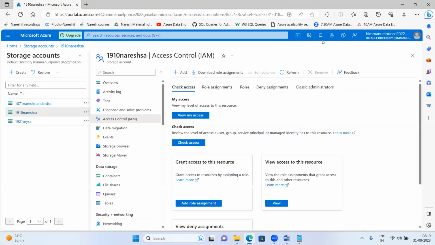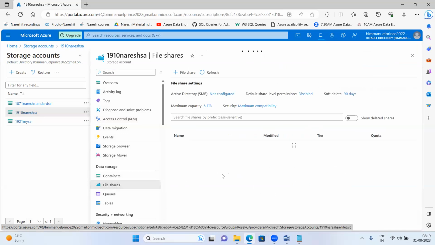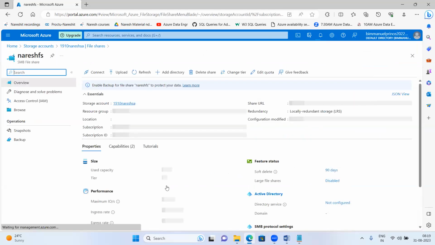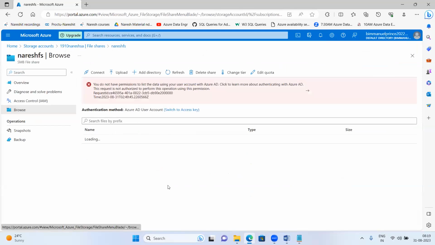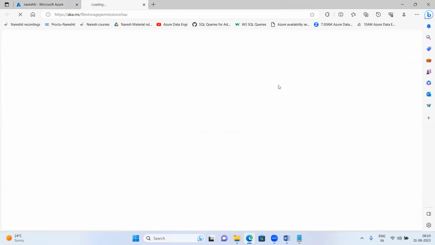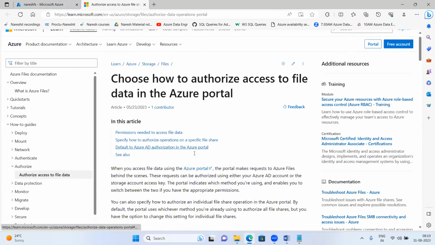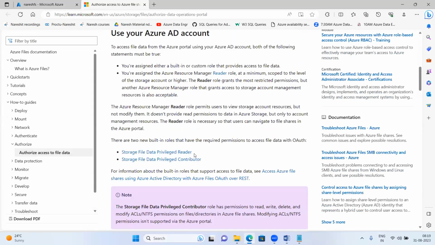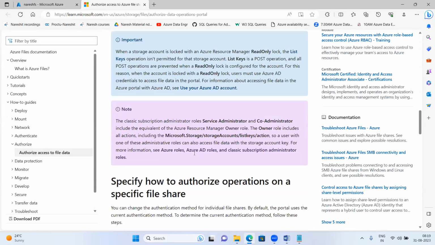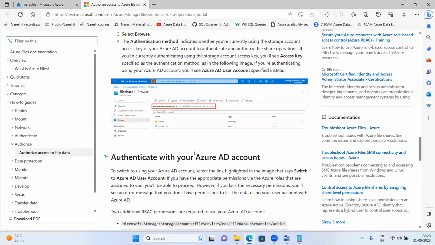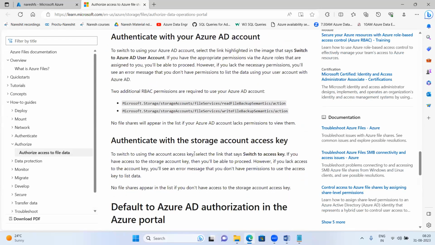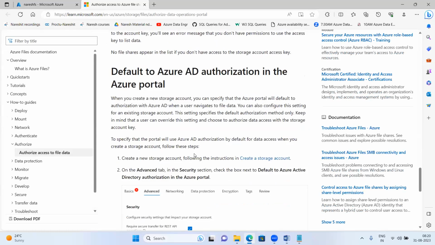So I'll come here now, to this storage. I'll come to file share, and inside the file share I'll come to browse. No, it is asking to switch to the Azure AD user account.